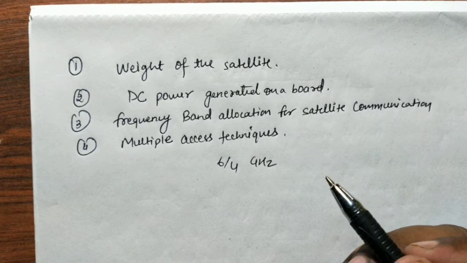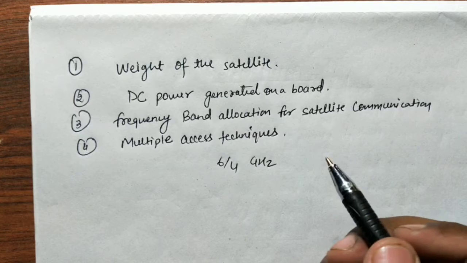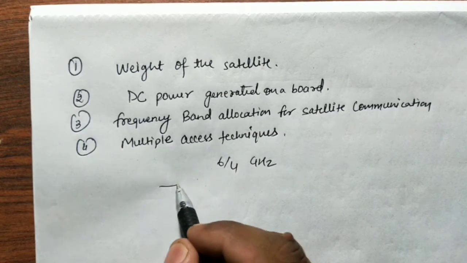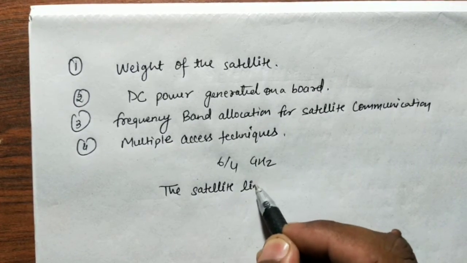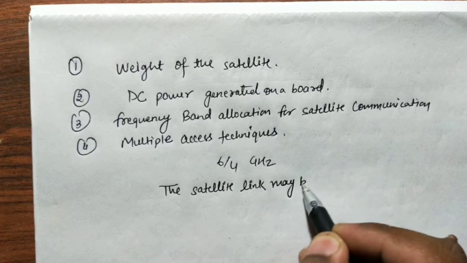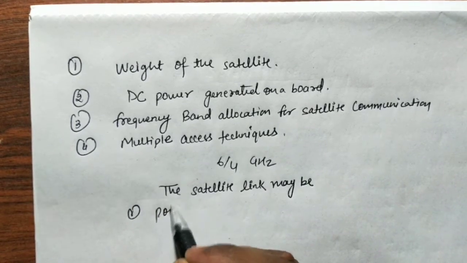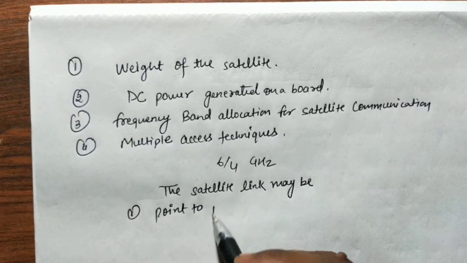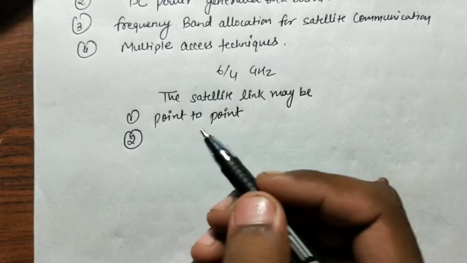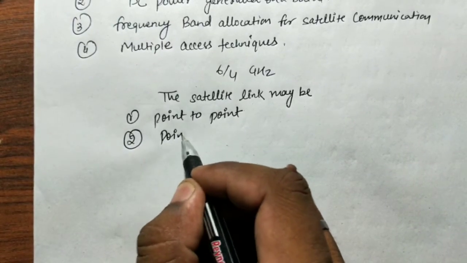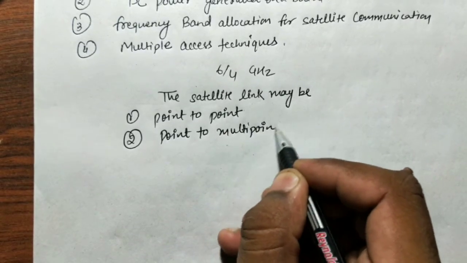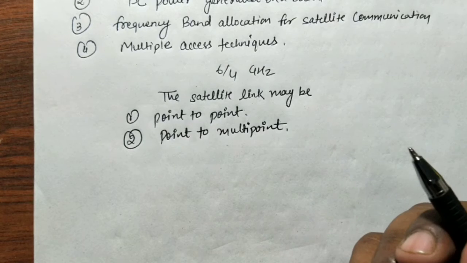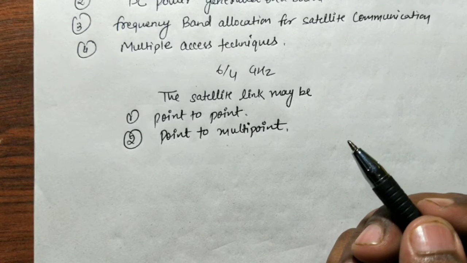So the satellite link may be either point to point, point to multi-point. It may be point to point, or it may be point to multi-point.